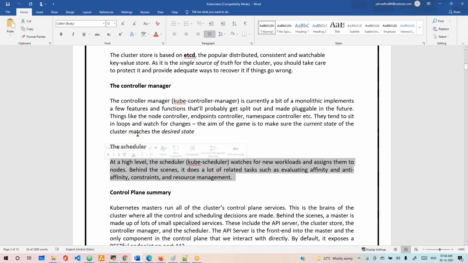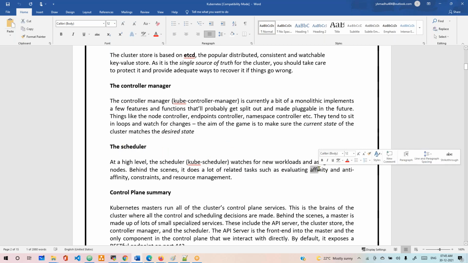Everything is taken care of based on how many nodes are running, which node is free, which node is available, and all those constraints, affinity and anti-affinity, like which node you want to deploy to and which node you don't want to deploy to. Everything is handled by this scheduler. Affinity and anti-affinity relate to features like node selector, which we are going to mention in the pod manifest. Again, what is a pod manifest? We'll discuss that in the future.